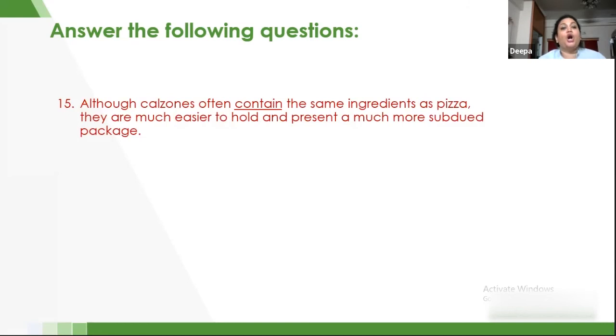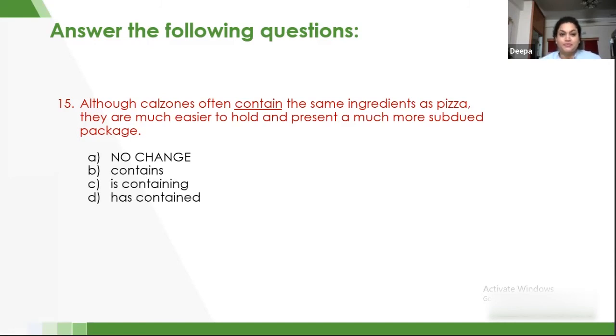question. Although calzones often contain same ingredients as pizza, they are much easier to hold and present a much more subdued package. Let's see the options. Calzones is plural in number, so therefore the verb also agrees with it. It is contain. Contain is used with a plural noun, so therefore no change is the right option, 15A.